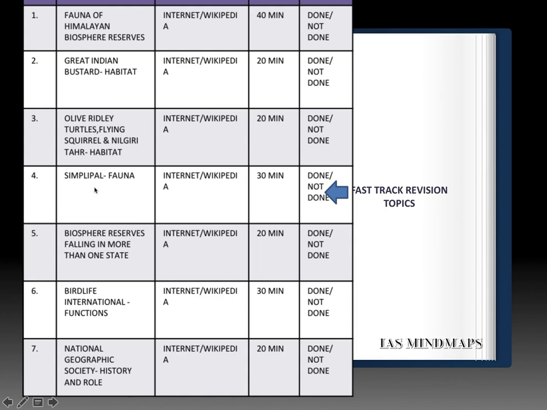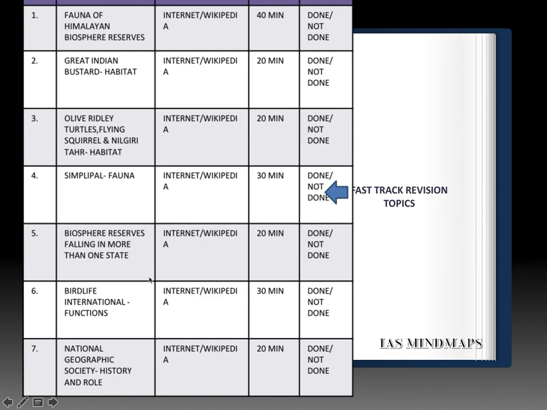Next, Simlipal Biosphere Reserve and its fauna. Again, internet and Wikipedia is a good source for it. Next, biosphere reserves falling in more than one state. So all the biosphere reserves which are in the bordering regions, especially in South India, please handle those. And please write the names of these biosphere reserves. Also in Central India, internet and Wikipedia is a good source for it.